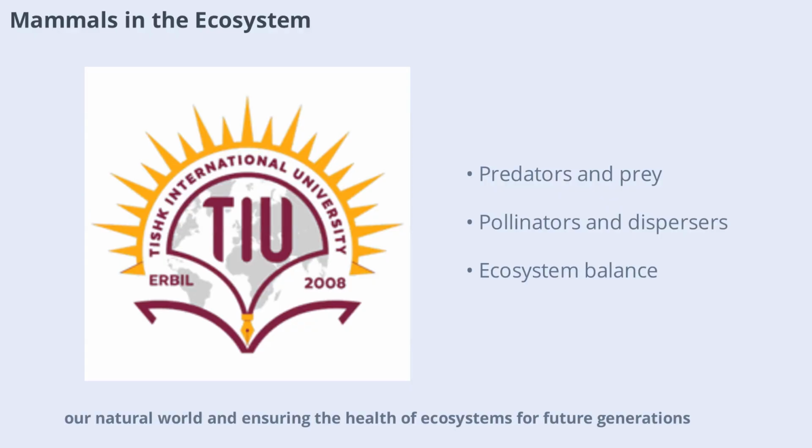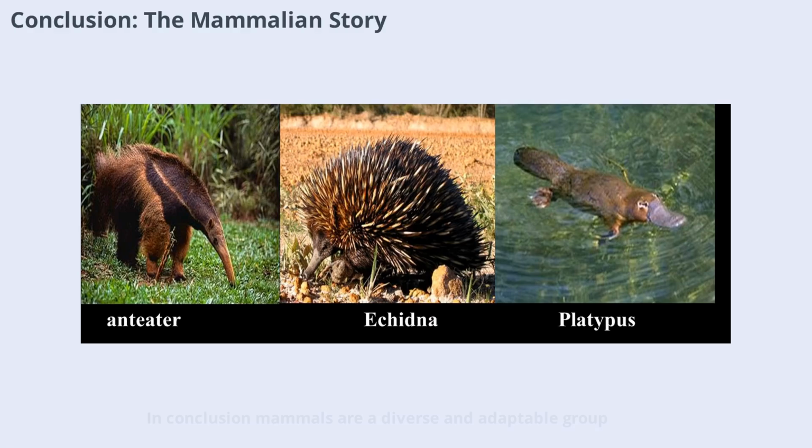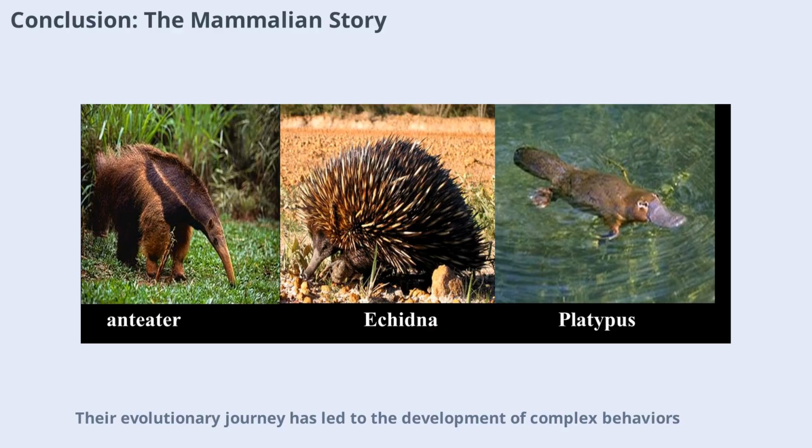In conclusion, mammals are a diverse and adaptable group of animals with unique anatomical and physiological features. Their evolutionary journey has led to the development of complex behaviors, advanced sensory systems, and remarkable reproductive strategies. By studying mammals, we not only learn about their biology but also gain a deeper appreciation for the interconnectedness of life on Earth.